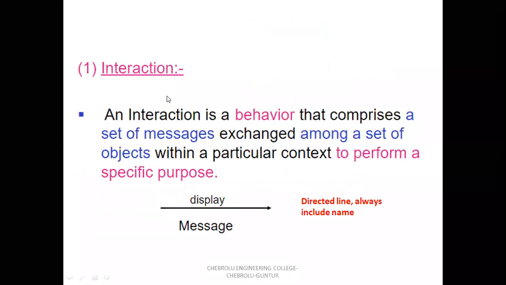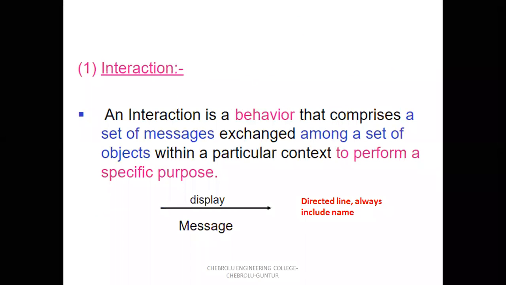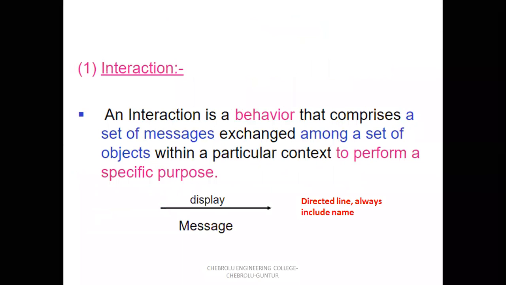First one, interaction. The interaction is a behavior that is a set of messages exchanged among a set of objects. Objects means the message transfer between two persons, or between one person and one machine, or machine to machine. That is any message. Suppose